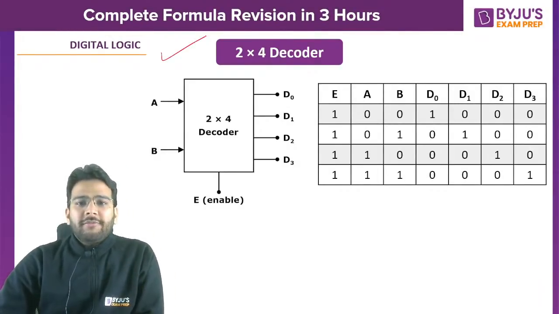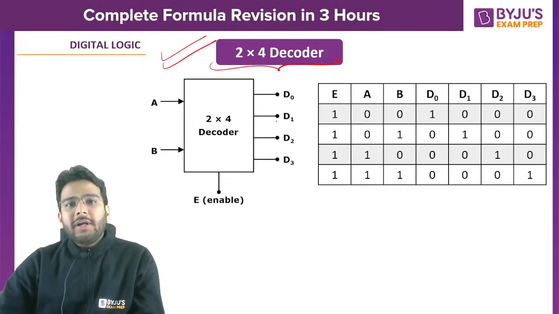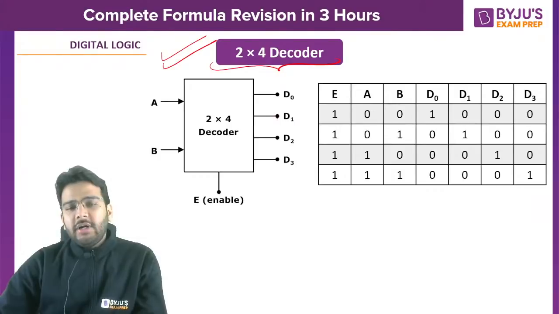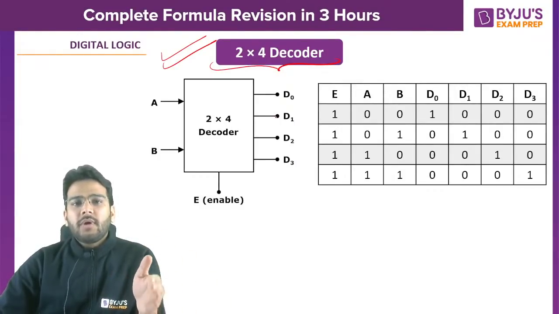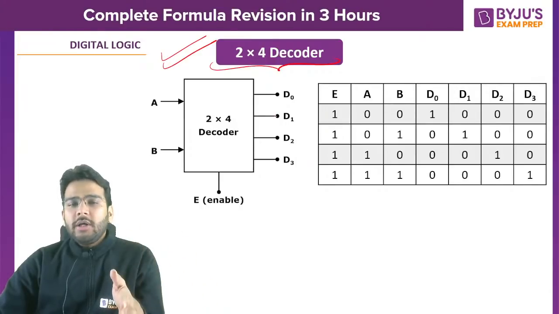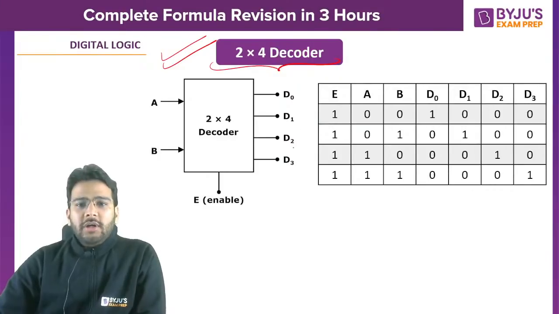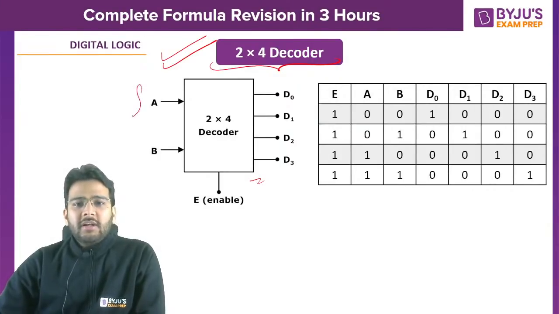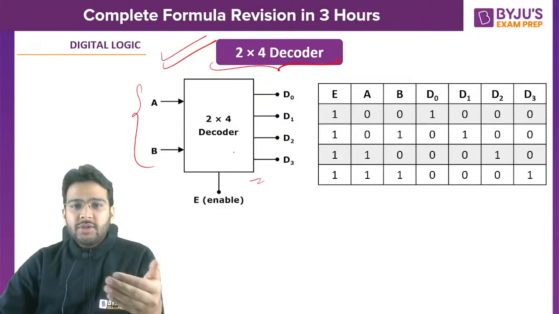Now what if we talk about decoder? Yes, 2 by 4 decoder. Demultiplexer, not at all important. That's why I haven't included that, because mostly from combinational circuits we get the questions from either multiplexer or decoder and the adders, right? These are the important topics. So in decoder we know this is enable, and here we know that select lines will act as the real inputs in case of decoder.